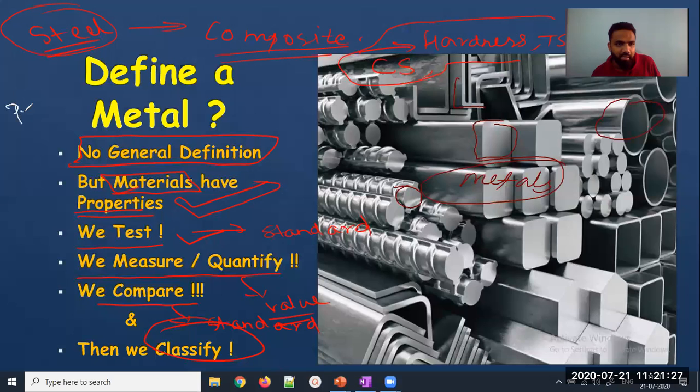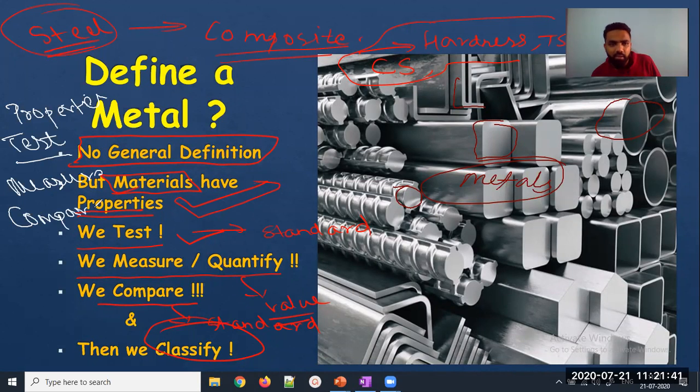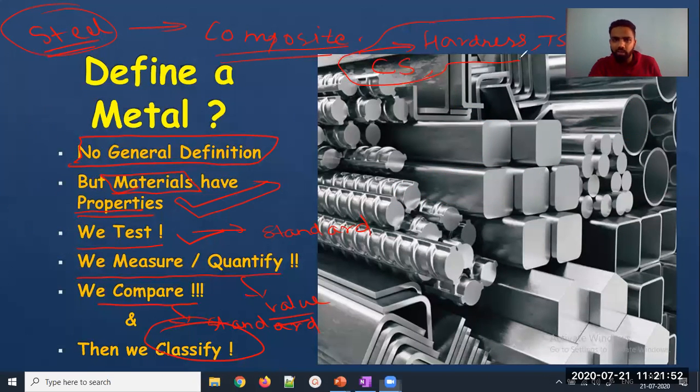We try to know the properties of the material. Knowing the properties, we test it, we measure it. After measuring, we compare it against the standard, and after comparing, we can classify it. So these are the basic steps to define any kind of material, even if it is a metal or a non-metal. This is the way you go about classifying or defining a material or metal.